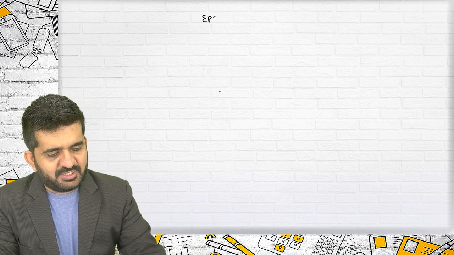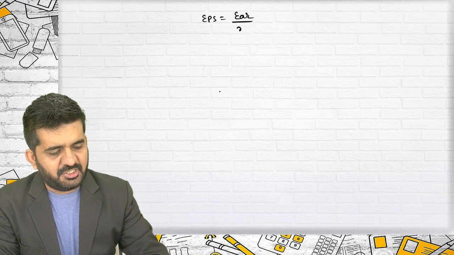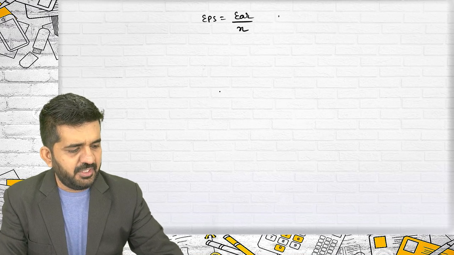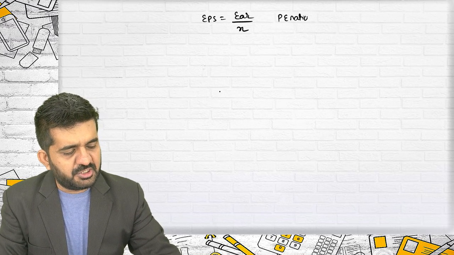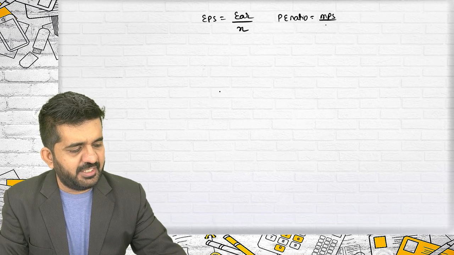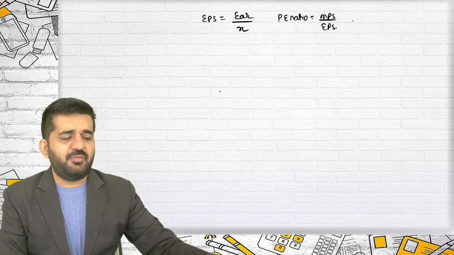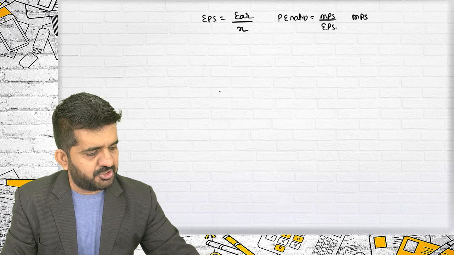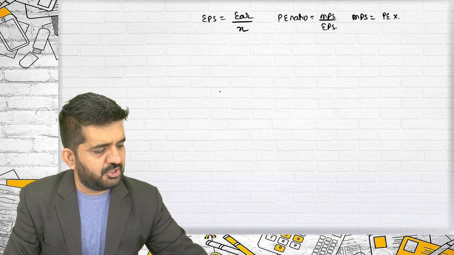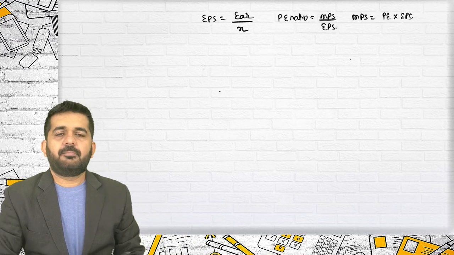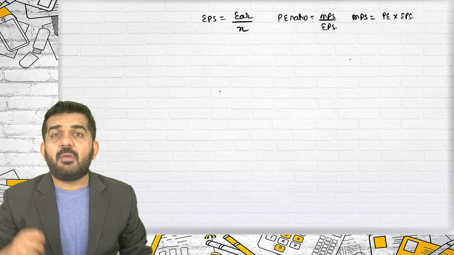Again, in today's lecture, what we'll be doing is revising some of the concepts of merger and acquisition, and then moving forward to solving some of the questions of merger and acquisition. We started with a very simple concept, EPS, that is nothing but earnings divided by number of shares of a particular company. PE ratio is nothing but MPS divided by EPS. And then we found out the market price per share can also be PE ratio multiplied by EPS.